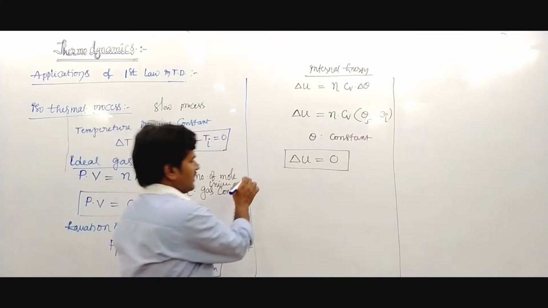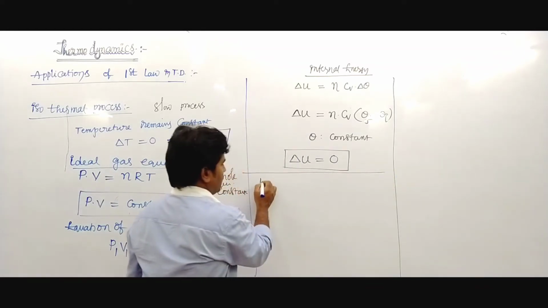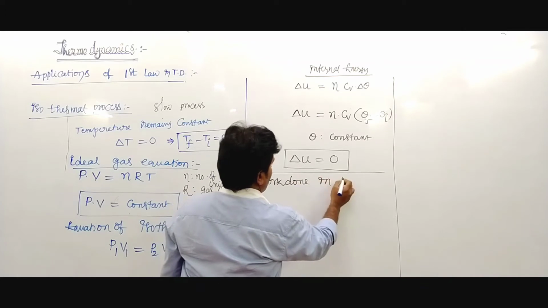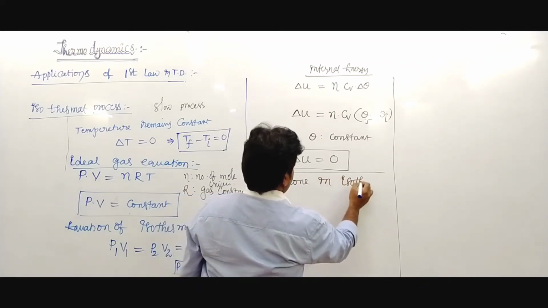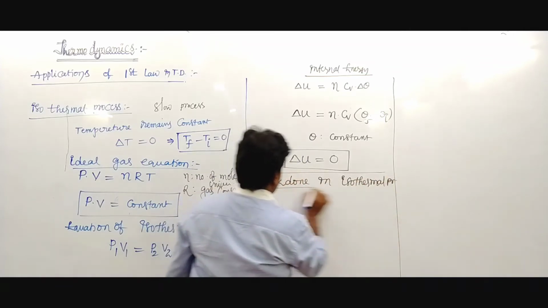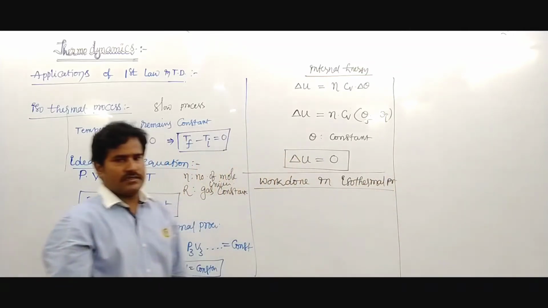And what is the work done in the isothermal process? We want the work done.